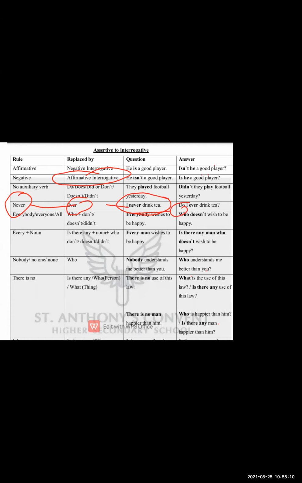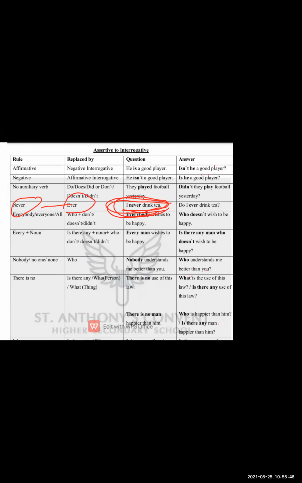Do I ever drink tea? So they are framing the sentence in a question way, and this is a positive sentence, that means an affirmative interrogative. Basically, here they use never, and this never shows the negative word. I never drink tea. I never eat food. I never wear a black dress. So this never you have to convert into ever. Ever means converting it into an affirmative sentence.